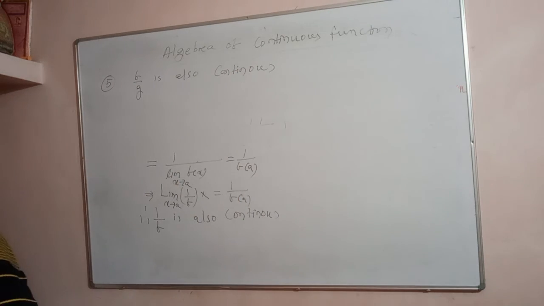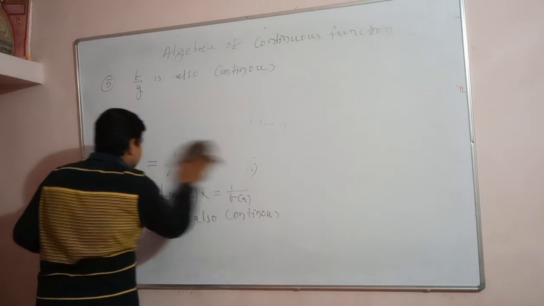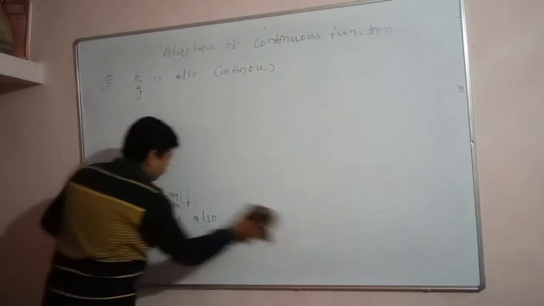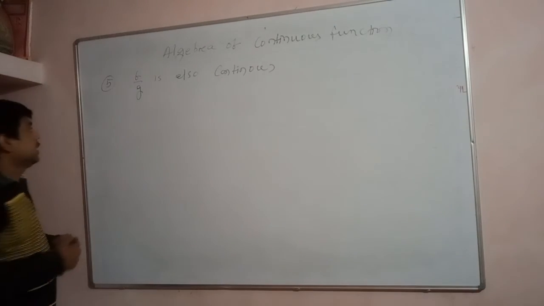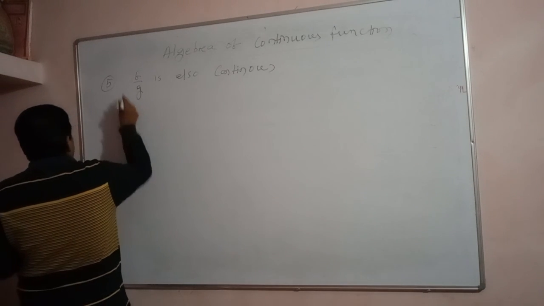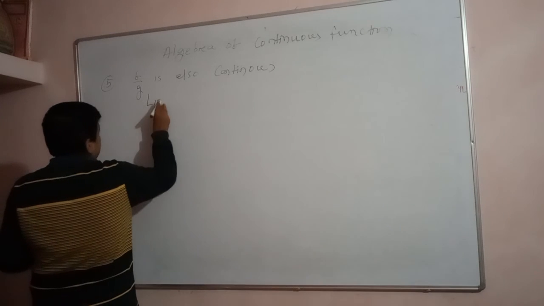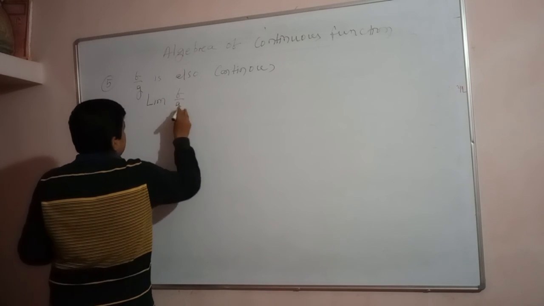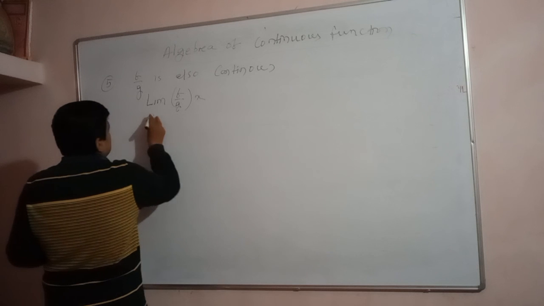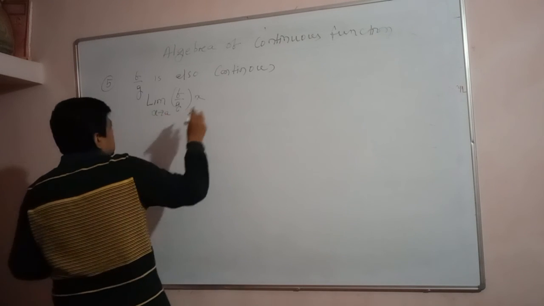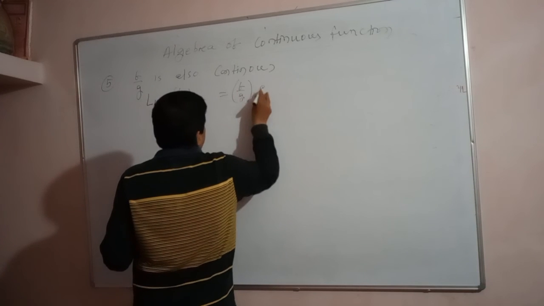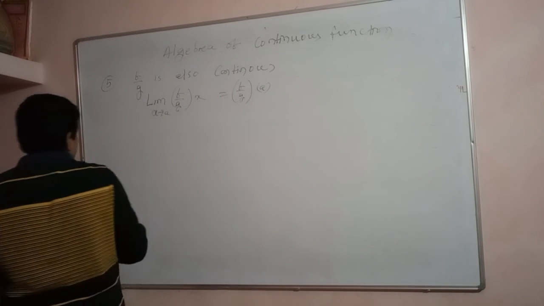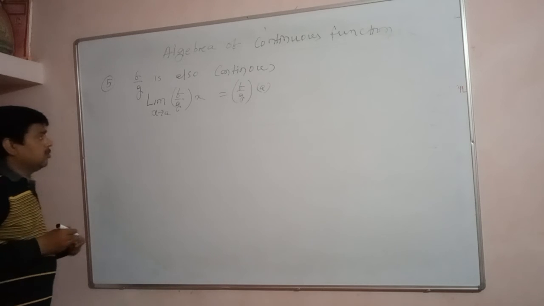Let us see. That means we have to prove that the limit of f by g as x approaches a is equal to (f by g)(a). Then f by g can be a continuous function.